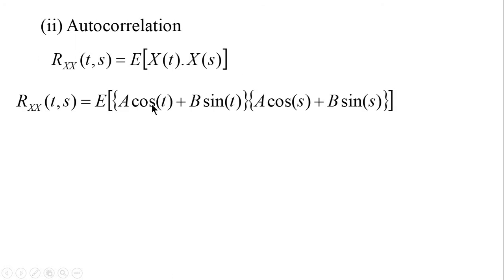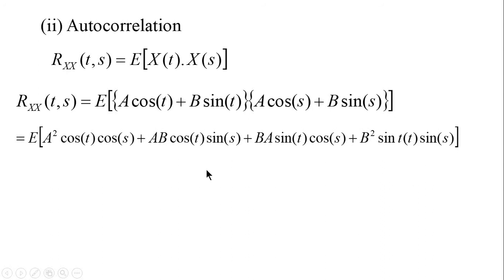Now let us find autocorrelation. You know the definition, expectation of the product X(t) into X(s). Substitute X(t) and X(s). Now open this bracket, we will get 4 terms. Now we know that cos t, cos s, and cos t, sin s are all constants.